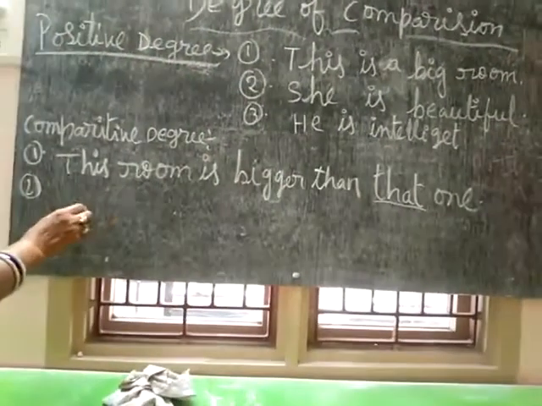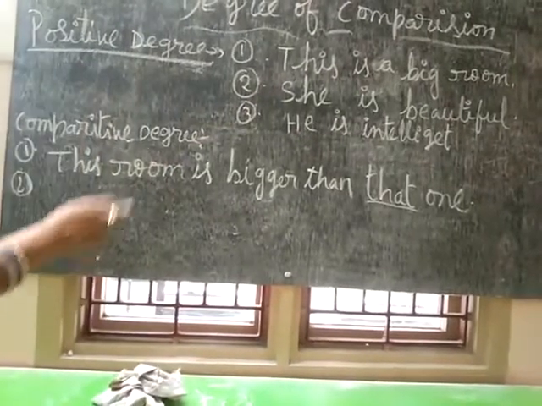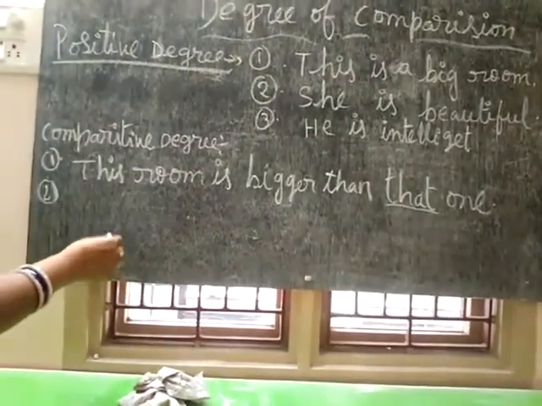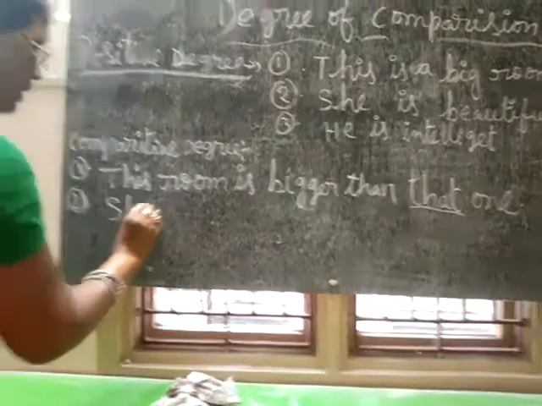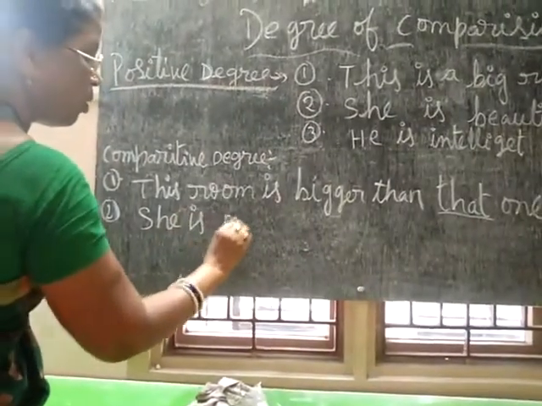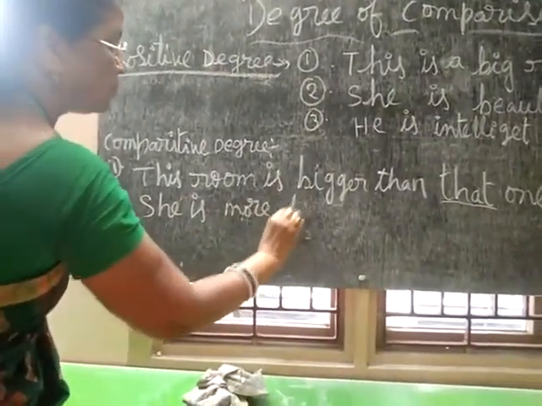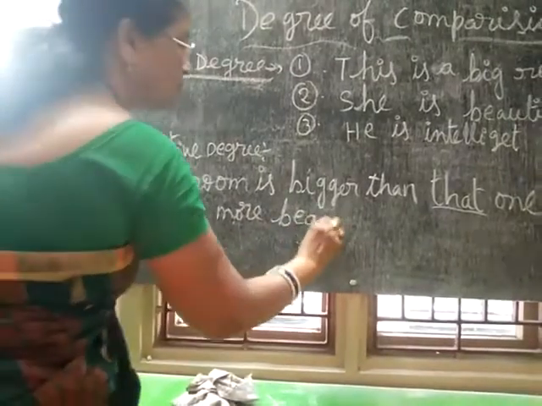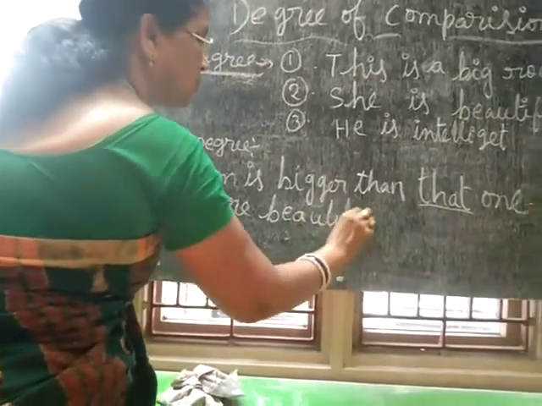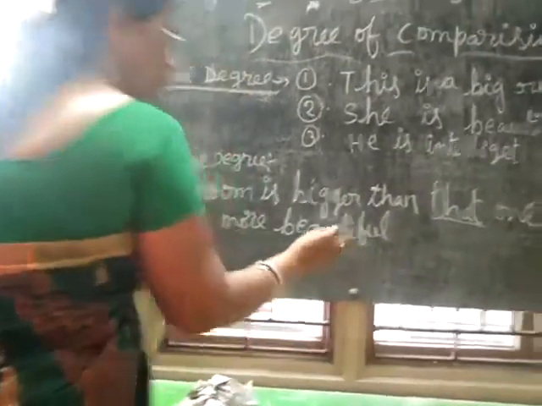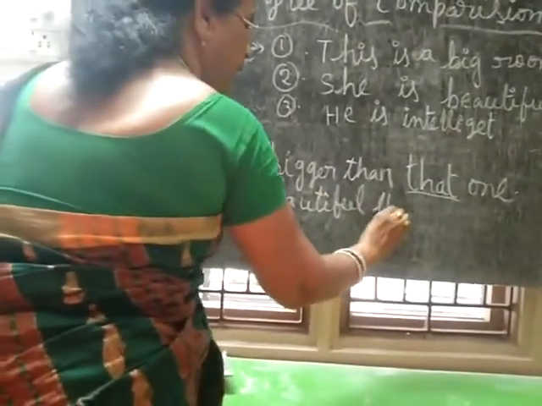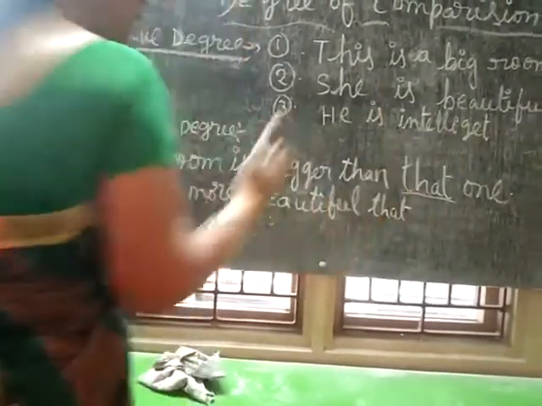So the second one is: she is beautiful. She is more beautiful than that girl.